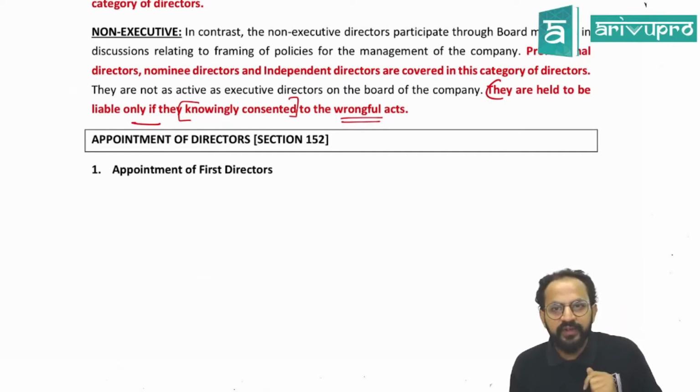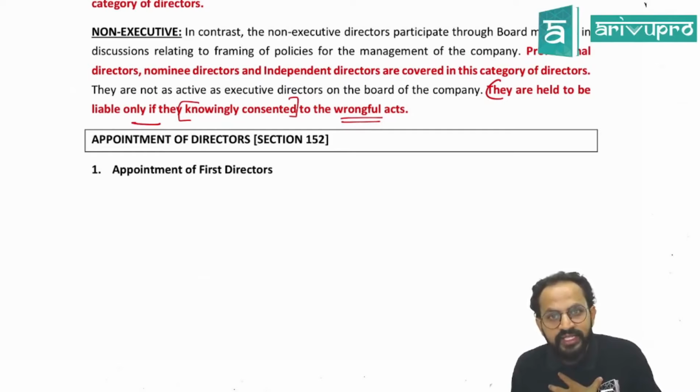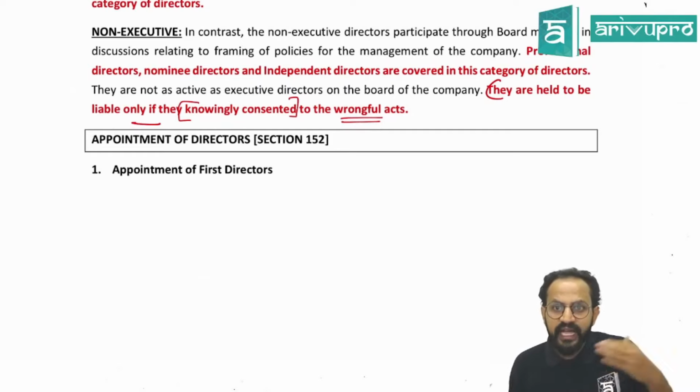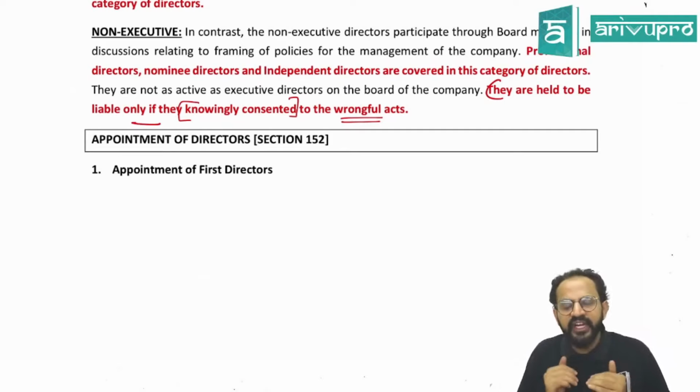But for non-executive directors, if anything happens in the company without their knowledge, or they agreed without knowing about it, say the independent directors were not involved in that particular act, they are not liable. The Companies Act protects them.